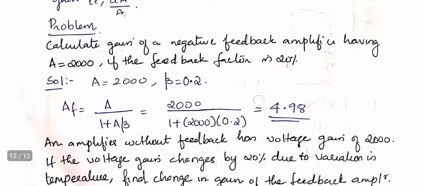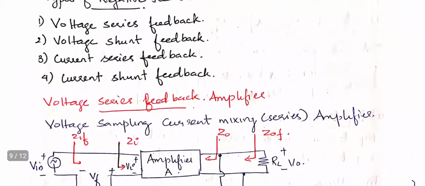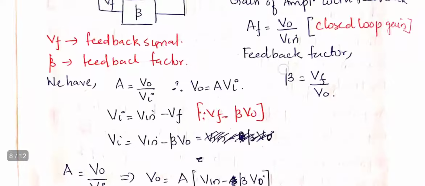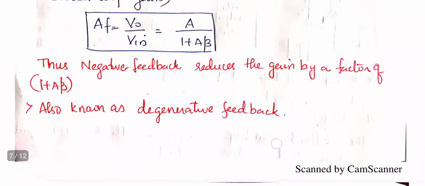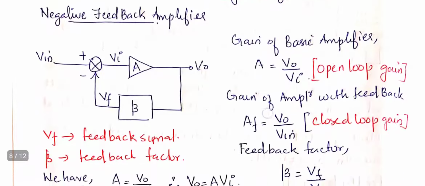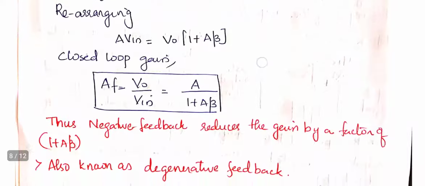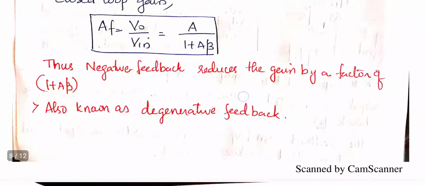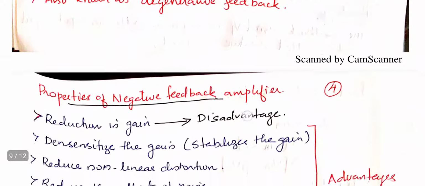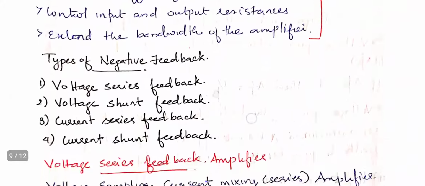Okay, so this much about the feedback chapter. We have studied what feedback means, what the basic block diagram of a feedback is, what negative feedback is and what positive feedback is. Then we took negative feedback in detail. We have seen the gain of a negative feedback amplifier, A by 1 plus A beta, reduced by a factor of 1 plus A beta. Then we saw advantages and disadvantages, then types of negative feedback.